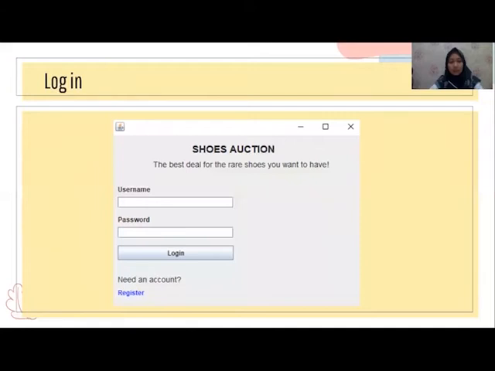And first, this is the user interface login. In the user interface login, if you don't have an account, you can create one in register. But if you have an account, you can log in.